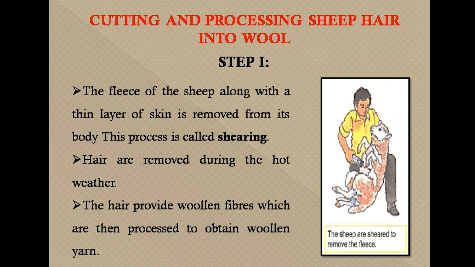So the hair and skin of sheep is removed in one piece and it is called fleece. This is usually done during spring or summer, as the fleece is not required as an insulator during these months and it is very hot and humid during that time.